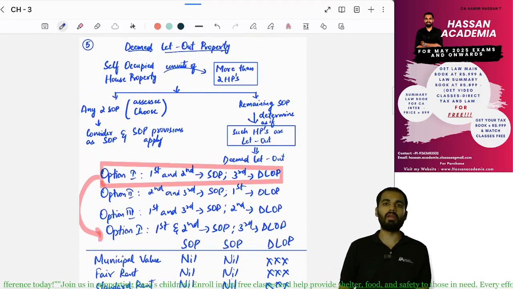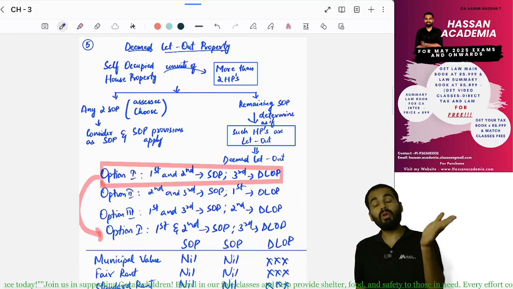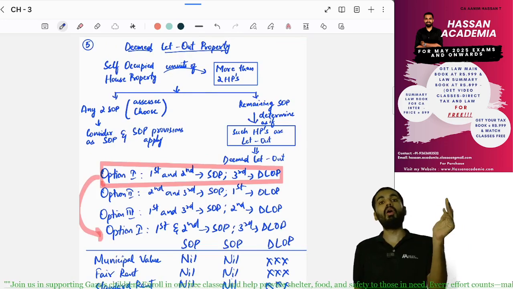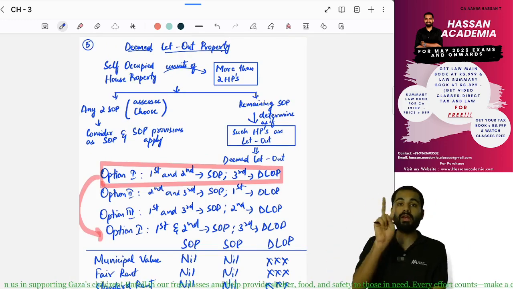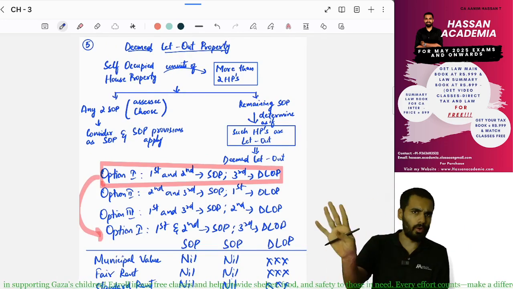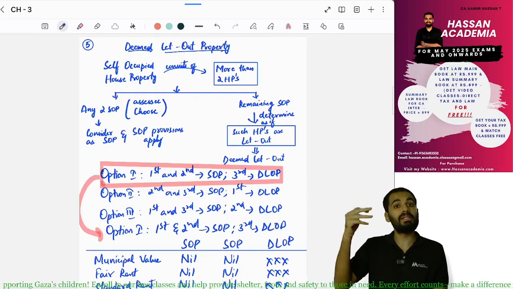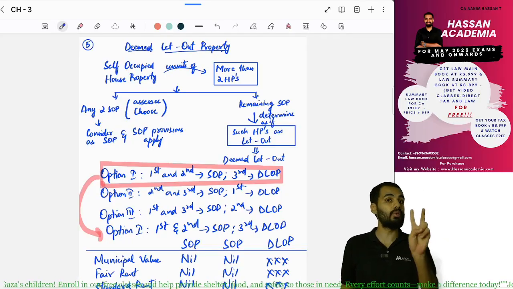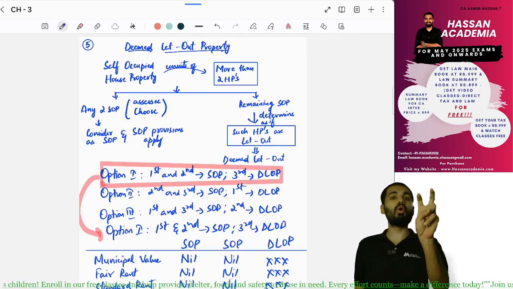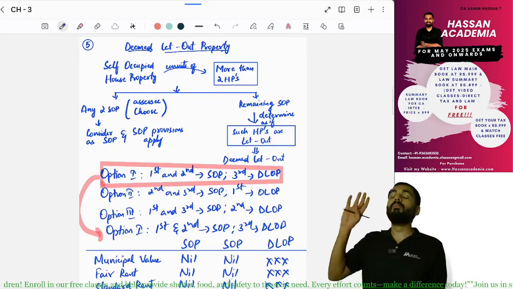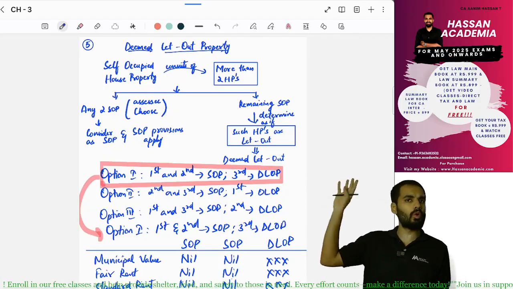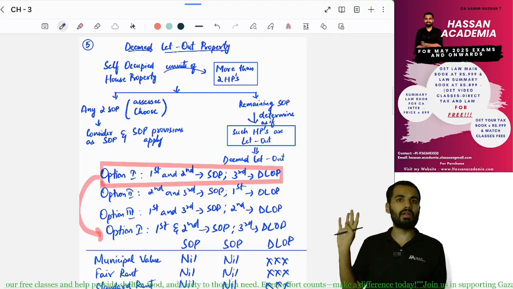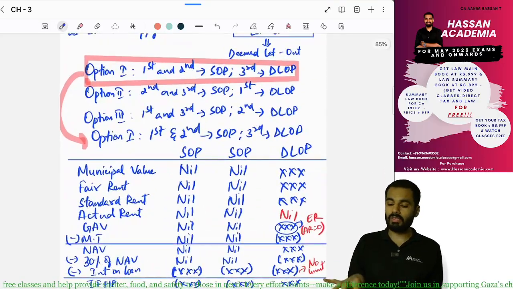Next, deemed let out property. If there are more than two house properties with you, where two house properties are self-occupied, no problem. Where more than two house properties are self-occupied, let's say three or more, then in that situation we will consider two house properties as self-occupied. The third one, fourth one, fifth one, however many, we'll consider as deemed let out. Yes. How will you do this calculation?